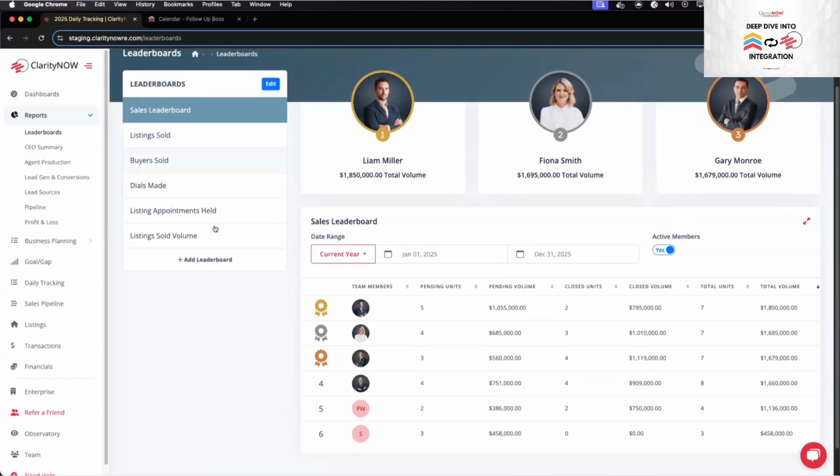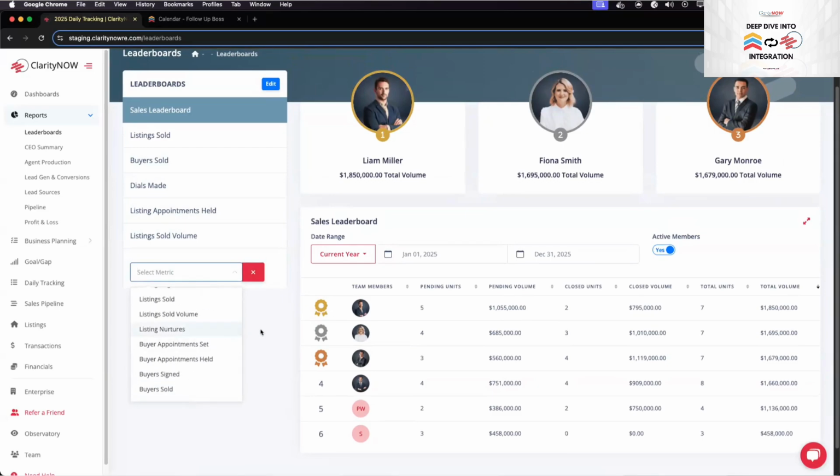But click on add leaderboard, JB. We give you the ability in Clarity Now to create a leaderboard on any metric in the system, including your custom categories. So no matter what you want to track, you then can create a leaderboard for it. And then you can expand it onto a TV and so forth.